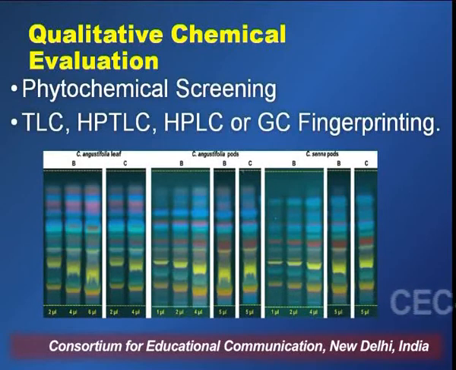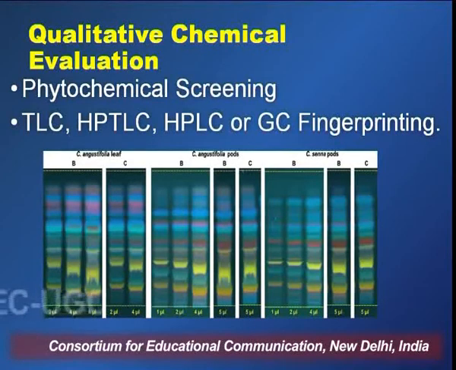to perform certain chemical tests such as Mayer's test, Dragendorff's test, Hager's test or Wagner's test, and depending upon the results obtained from these tests, one can assess whether the alkaloids are present or absent in the given sample. Similarly, for flavonoids, we go for Shinoda's test or the magnesium ribbon test, and by seeing the results of these chemical tests, we can say whether the given sample has flavonoids or not. Likewise, there are chemical tests for detecting the presence or absence of steroids, triterpenoids, anthraquinone glycosides, and cardiac glycosides, and so on and so forth.